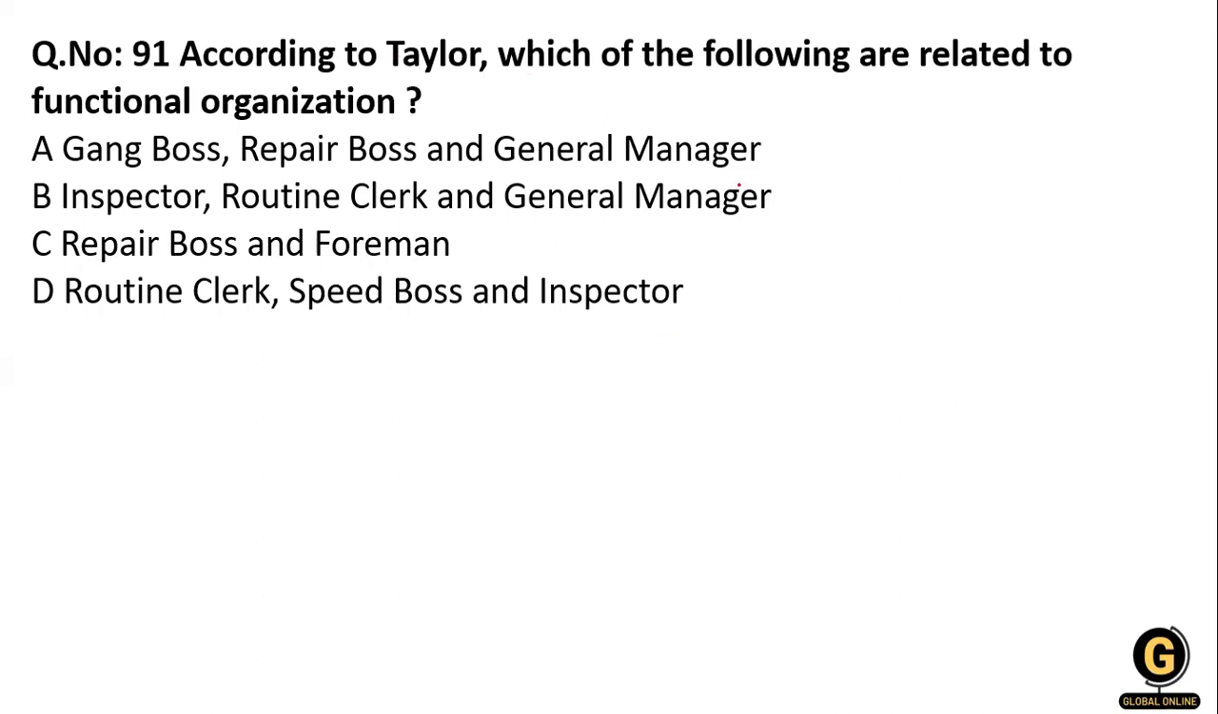According to Taylor, which of the following are related to the functional organization? Gang boss, repair boss, general manager, inspector; option B: inspector, routine clerk, general manager, repair boss; foreman, routine clerk, speed boss, and the inspector. Taylor's theory is related to functional organization. Functional organization has functions: the routine clerk, the speed boss, the inspector. So option D is right.